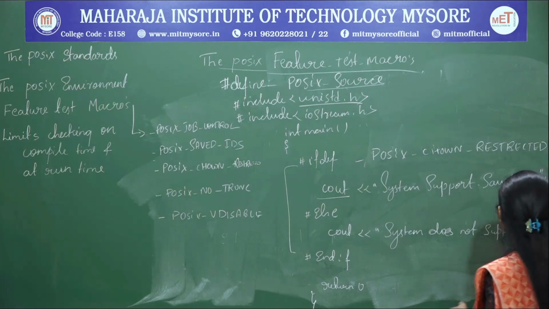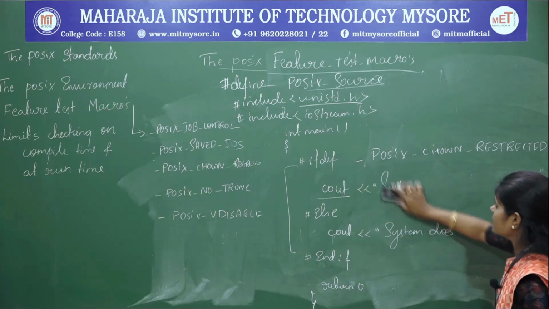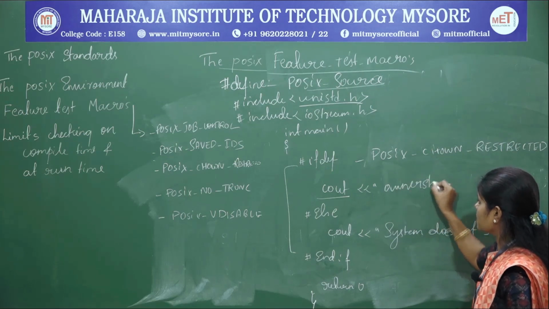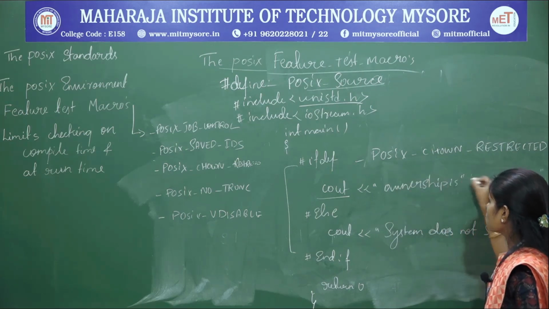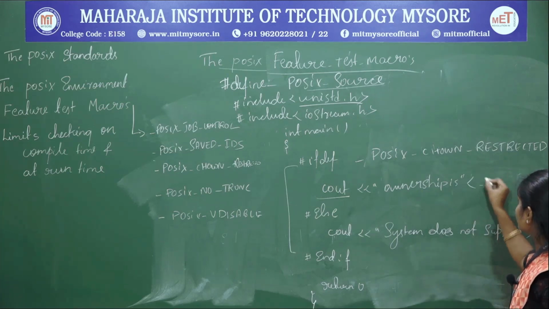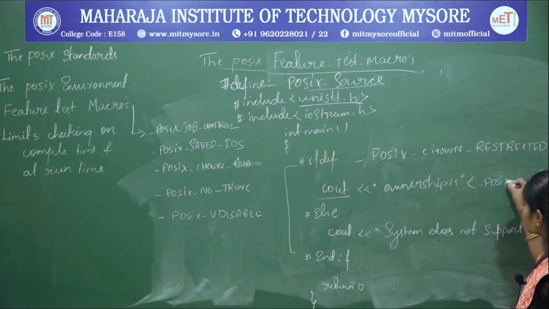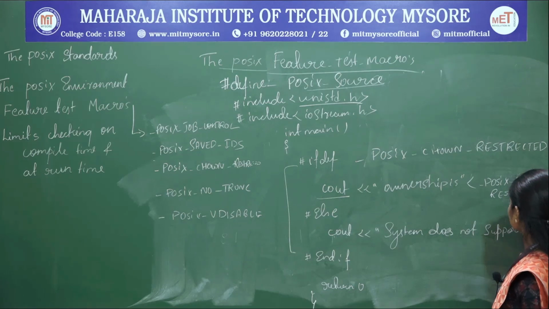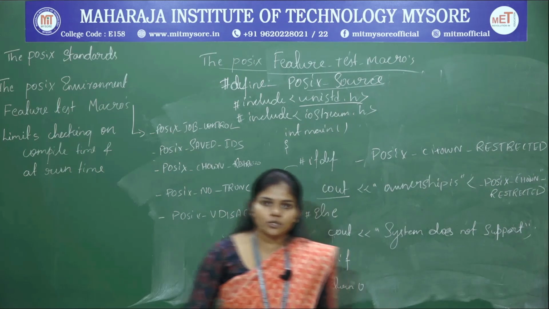Now the ownership is restricted, and you can display what value it is having. You can display with the same line, that is chown restricted. Otherwise the system is not going to support.